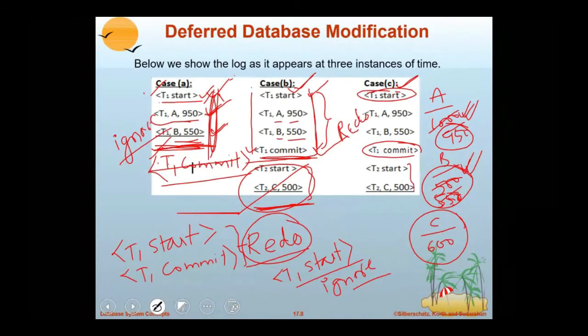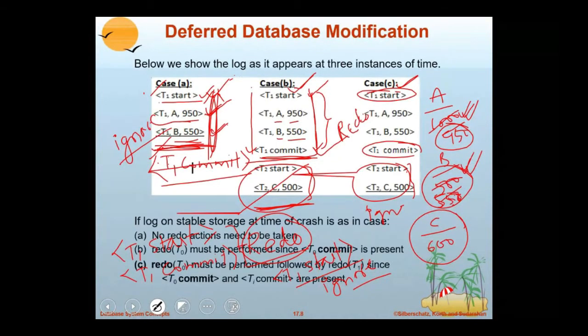And T2 start is there but no commit. Because no commit, what operation is required? It has to be ignored. That you can see. In the first case, no redo actions. In the second case, redo of the first one but not the second one. In the third case, because start and commit both are there, it is a redo, and the second one, no operation, ignore.